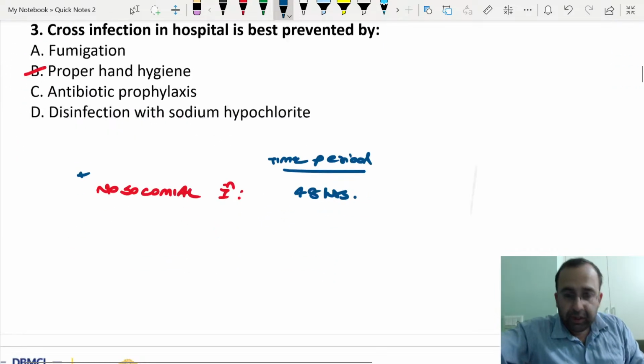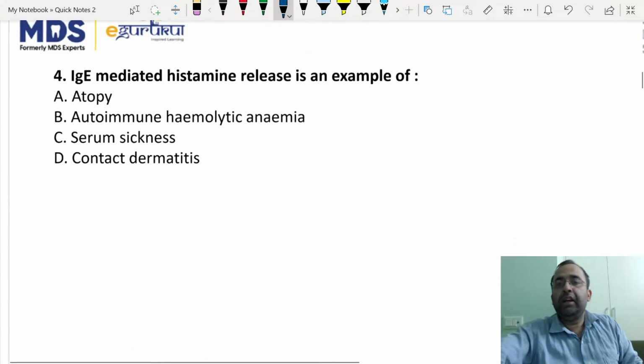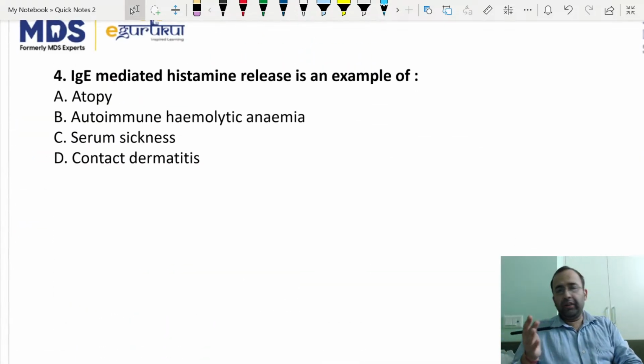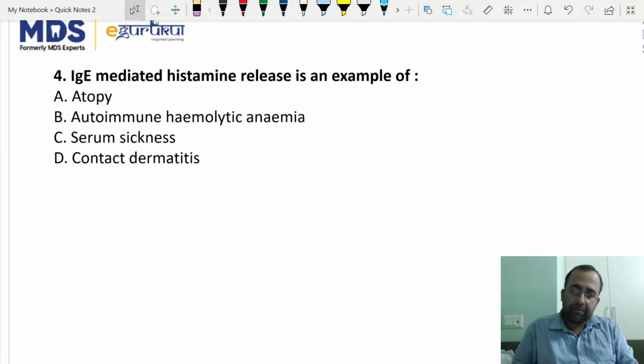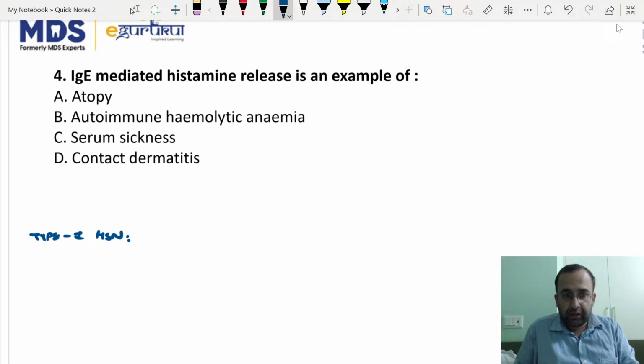Next point, IgE mediated histamine release. I need not even ask you this, that it is type 1 hypersensitivity. So tell me the answer with respect to this line. Which is the main cell associated with type 1 hypersensitivity?